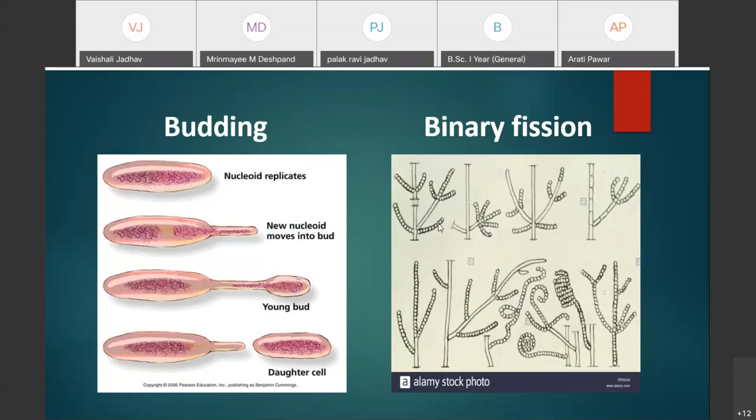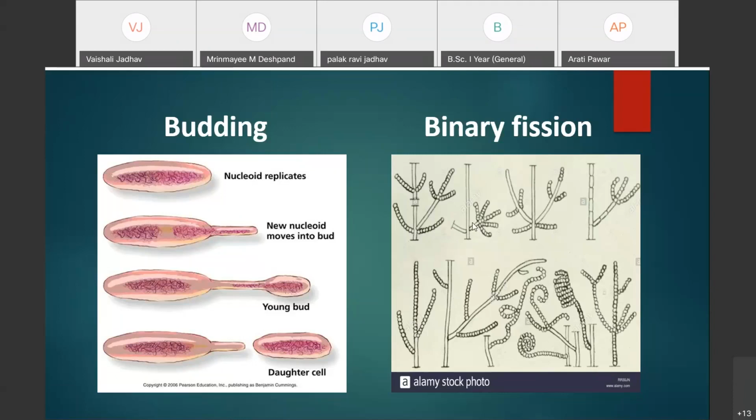These conidia are formed on a small filament, a small stalk-like structure, and this stalk-like structure is called the conidiophore.